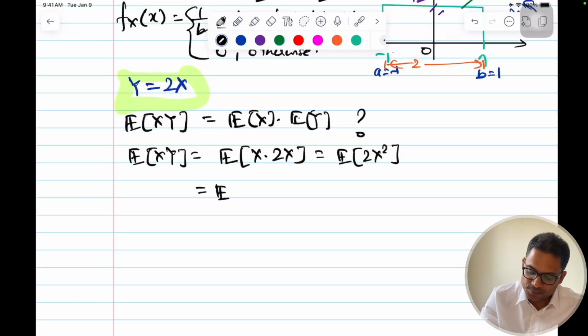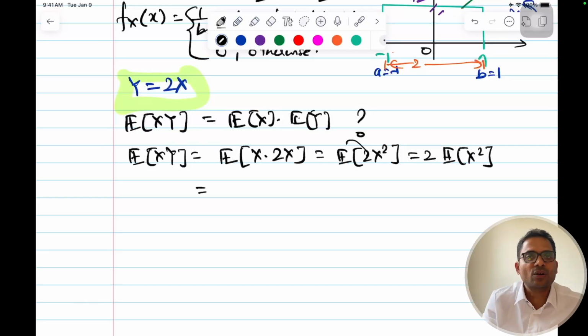This 2 is constant, so this will come out. So this can be written as 2 into expectation of x square. Expectation of a constant value is the number itself, so that's why I have brought it outside.